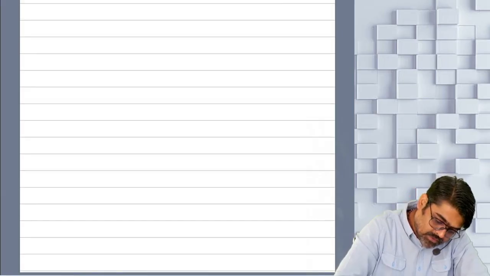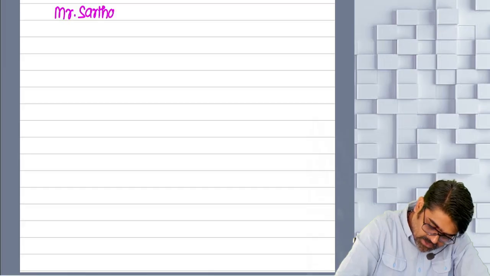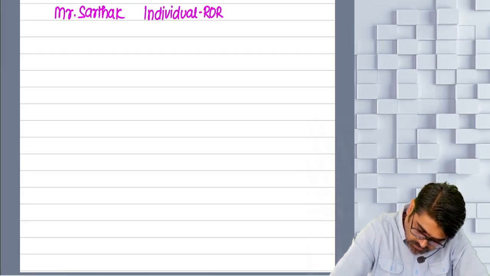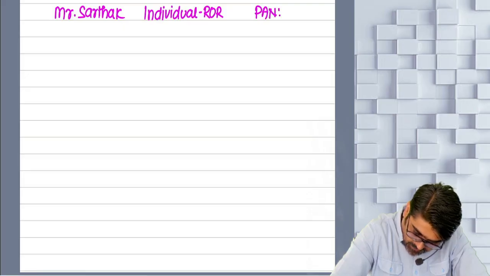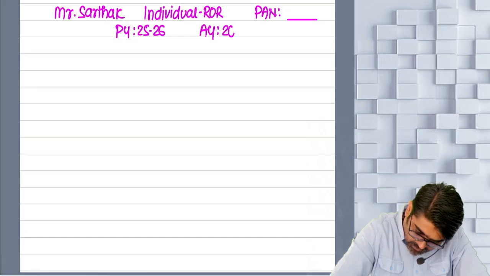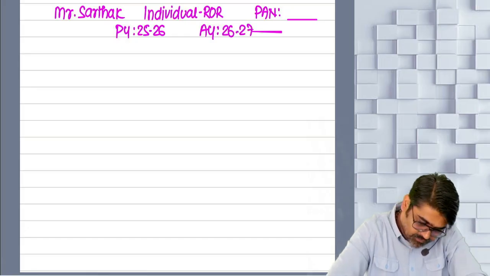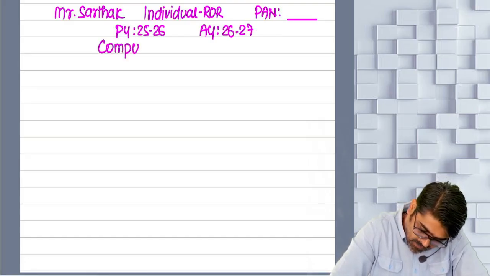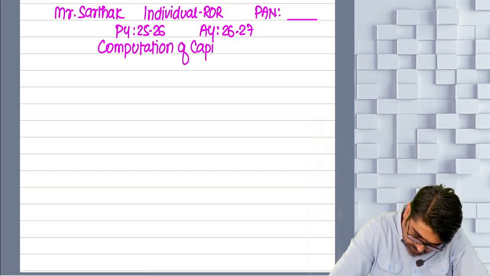So tell me, first of all, what is the name of the assessee? Mr. Sarthak. Individual. ROR. PAN. Dash. Previous year 25-26. Assessment year 26-27. And computation of capital gains.